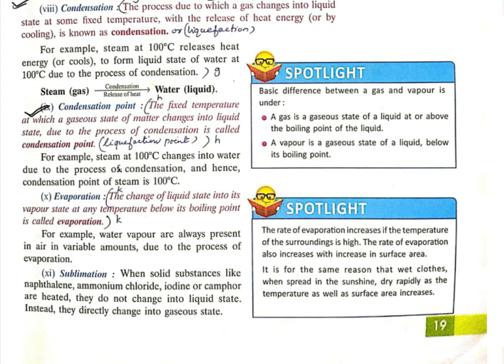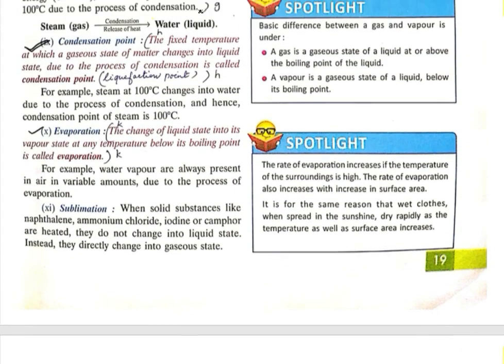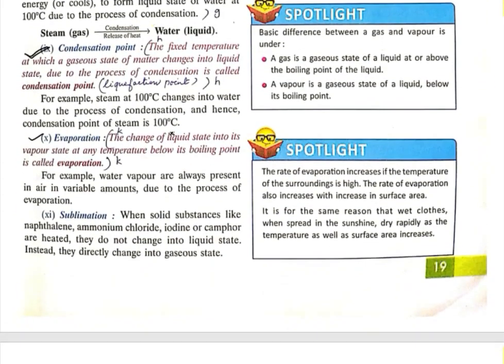Next we have evaporation. Evaporation is the change of liquid state into its vapor state at any temperature below its boiling point. Vaporization is different from evaporation. Suppose at 100 degrees Celsius water starts boiling, that will be your vaporization. But evaporation, what is that?